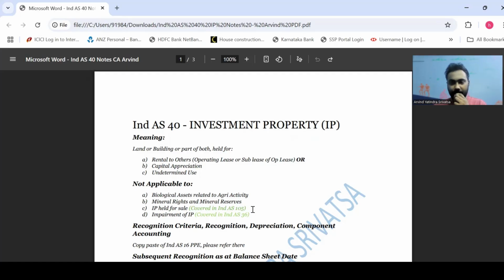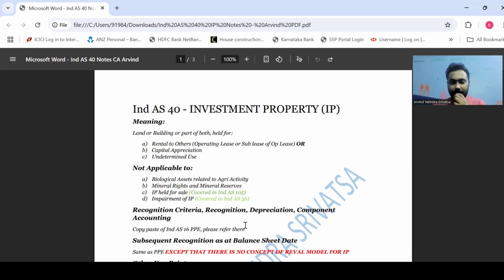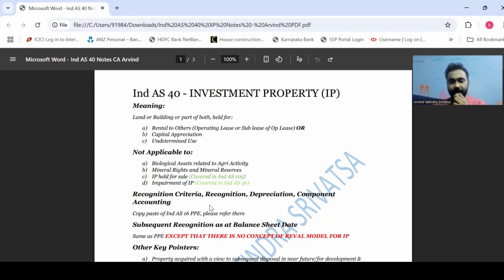Then your investment property held for sale. Let's say you acquire something as an investment property and classify it as an investment property in the books of accounts, then you want to sell it. It will come under Ind AS 105 ambit and not Ind AS 40 ambit. Then your impairment of investment property will come under Ind AS 36 ambit and not Ind AS 40 ambit. So your recognition criteria, recognition, depreciation, component accounting, everything is a copy paste from Ind AS 16. So you can just go there and refer to it.